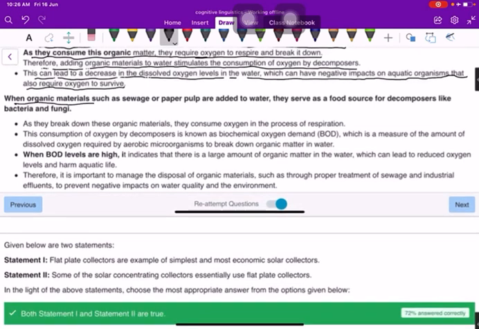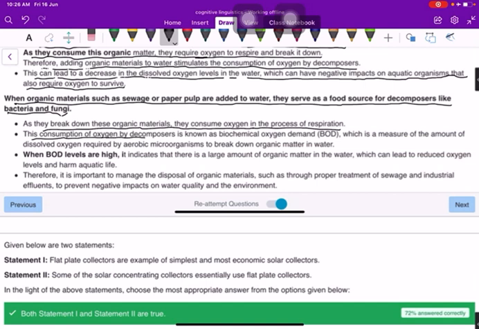Now, when organic materials such as sewage or paper pulp are added to water, they serve as a food source for decomposers like bacteria and fungi. As they break down these organic materials, they consume oxygen in the process of respiration. This consumption of oxygen by decomposers is known as biochemical oxygen demand, which is a measure of the amount of dissolved oxygen required by aerobic microorganisms to break down organic matter in water.